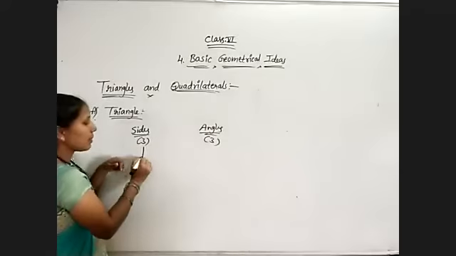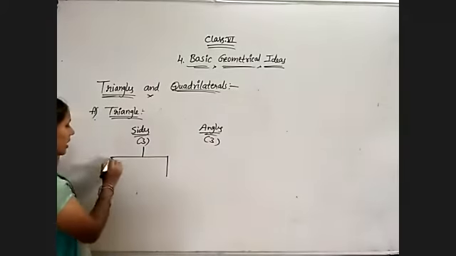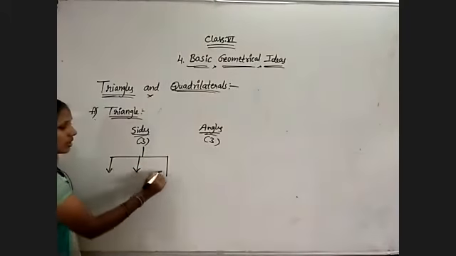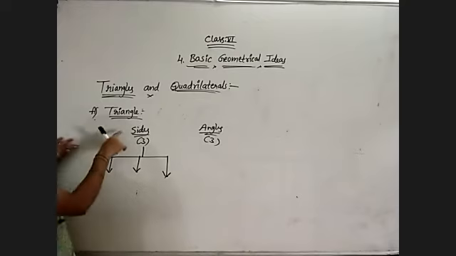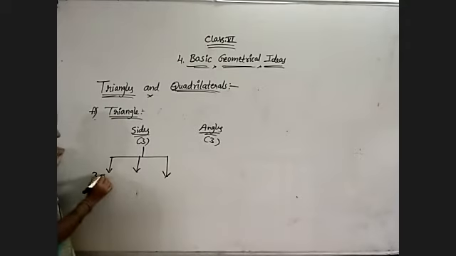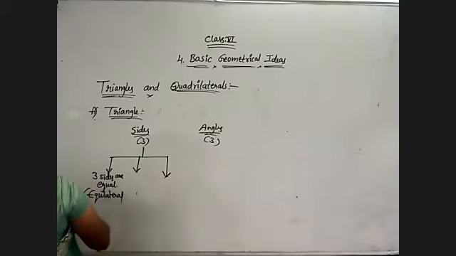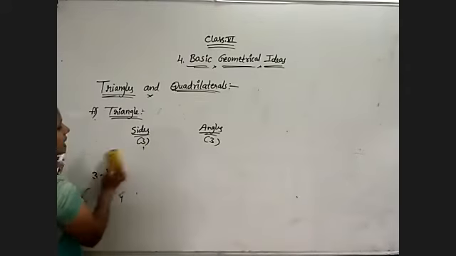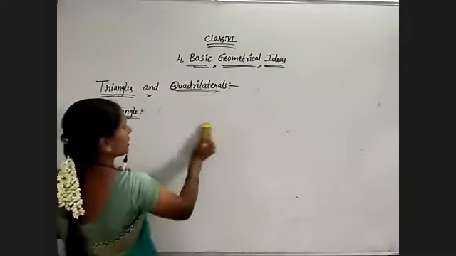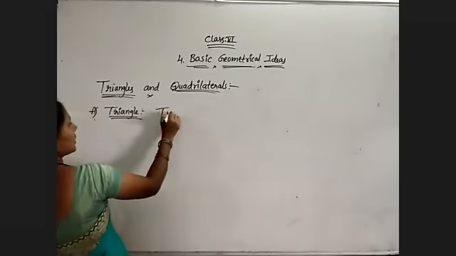See, depending on sides, when all sides are equal. For a triangle, how many sides we have? 3 sides only. So if 3 sides are equal, that is known as an equilateral triangle. So first of all, depending on the sides, I am explaining the different types of triangles.